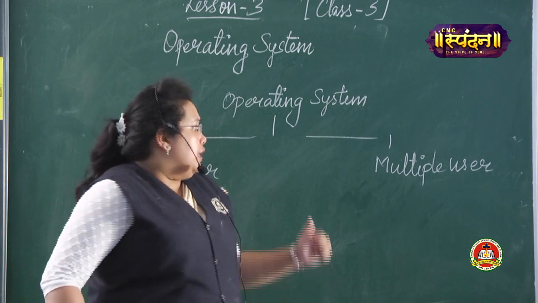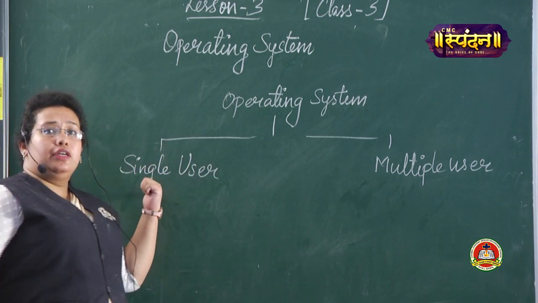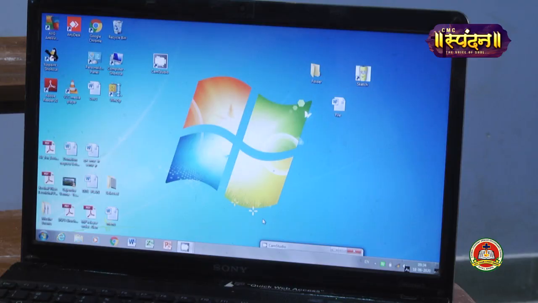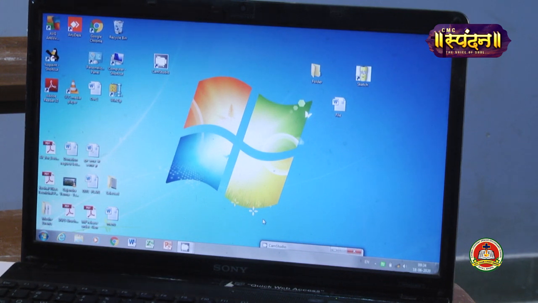So now I will show you how the single user operating system works. We will study what an operating system is and what the things present on the operating system are. I already told you that operating systems control all the parts of the computer, and that we have two types of operating system, single user and multi-user. So now we'll study about the single user operating system, that is Windows 7, Windows 8 and Windows 10.